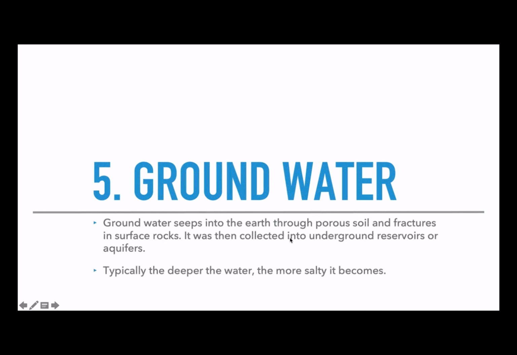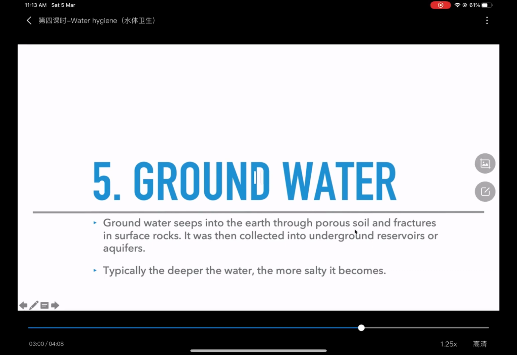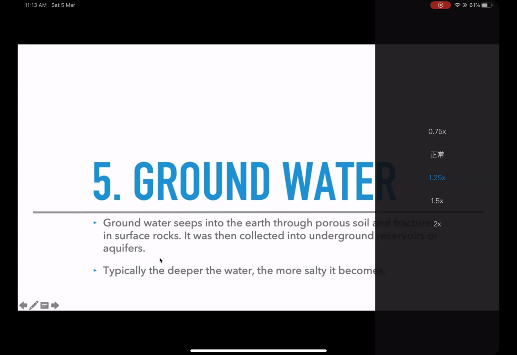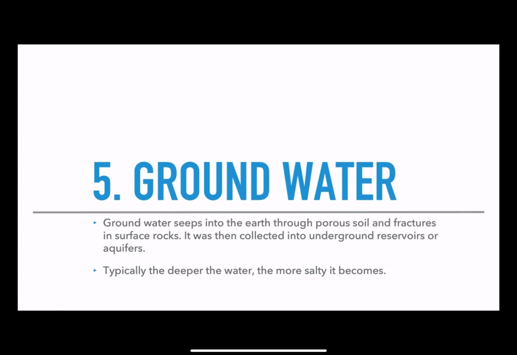The fifth one, groundwater. Groundwater seeps into the earth through porous soil and fractures in surface rocks. It is then collected into underground reservoirs or aquifers. So they can get rid of some contaminants during those porous soil or fractures. That makes it a potentially good drinking water supply. And typically, the deeper the water, the more salty it becomes.